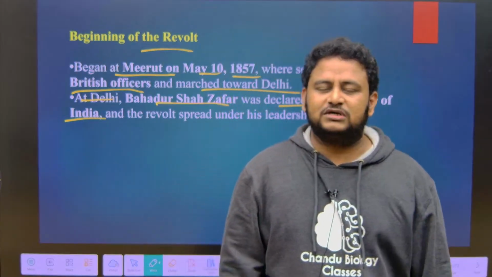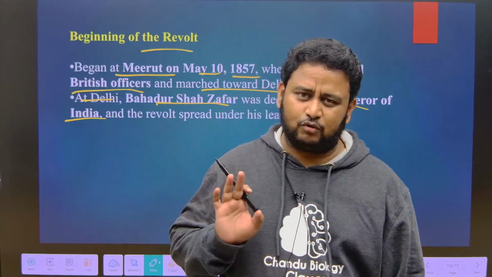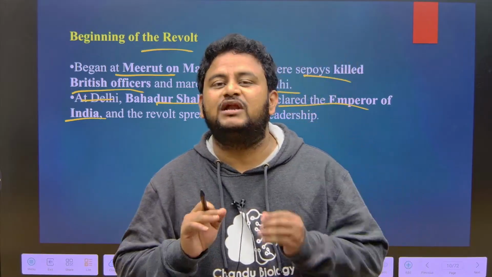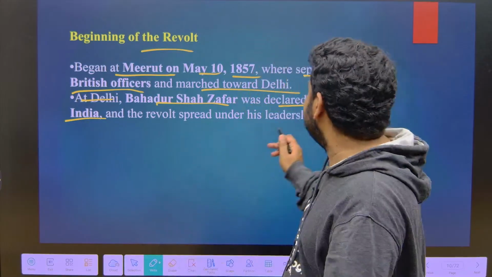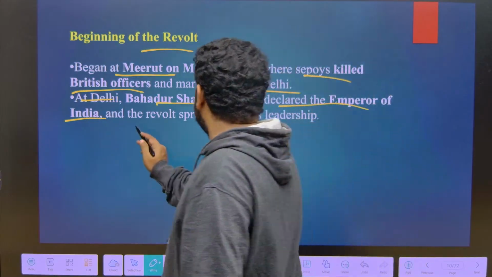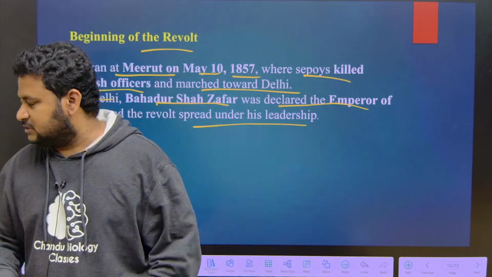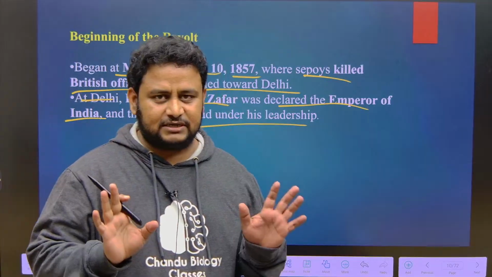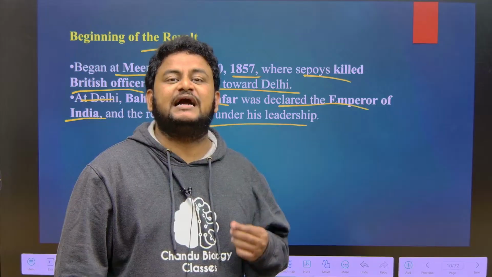They marched from Meerut and went to Delhi. At Delhi, who was ruling? The emperor, that is the king Bahadur Shah Zafar. He was already an old man. As a symbolic head, he was not a powerful man. As a symbolic head, they made him the Emperor of India, and the revolt spread under his leadership. He was just a symbolic head since he is an old man, an elder.